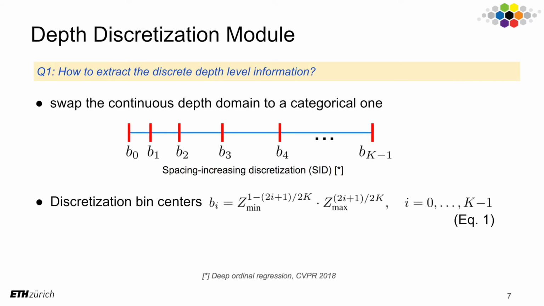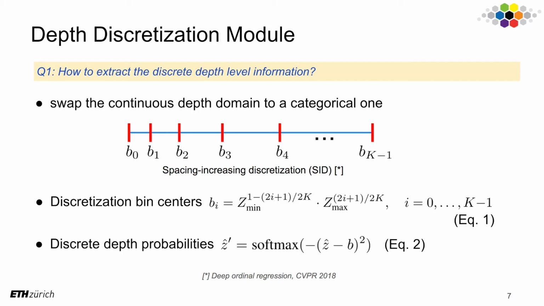We convert the continuous depth to a categorical one using the spacing increasing discretization, or SID. Given the depth range, ZMin and ZMax, and the number of depth bins k, SID computes the discretization bins using equation 1. We then generate the categorical depth using equation 2.